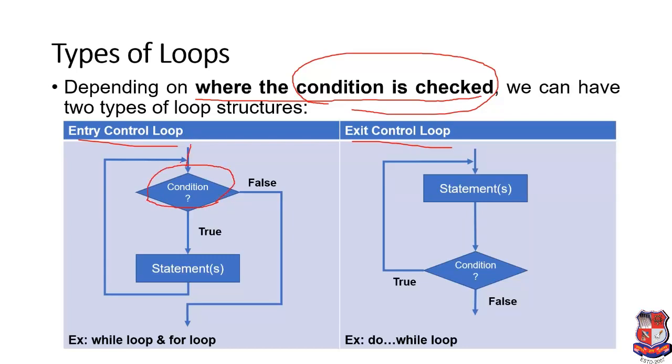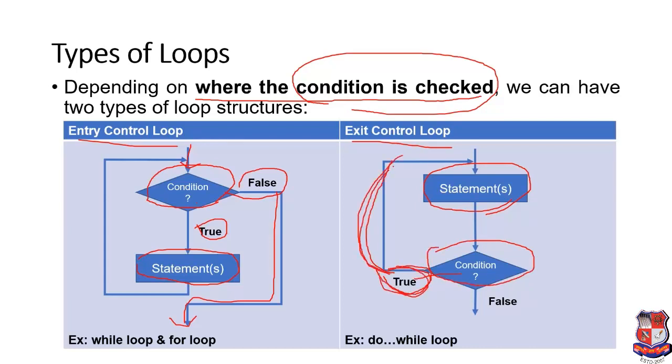The program starts from here, and firstly the condition will be checked. If the condition is true, then and only then the statement will be executed. Otherwise, if the condition is false, then the program will exit. But in exit control loop, you can check that first the statement will be executed and then the condition will be checked. If the condition is true, the control will be passed again over here, then the statements are executed, and again the condition will be checked. If the condition is false, then the program exits.